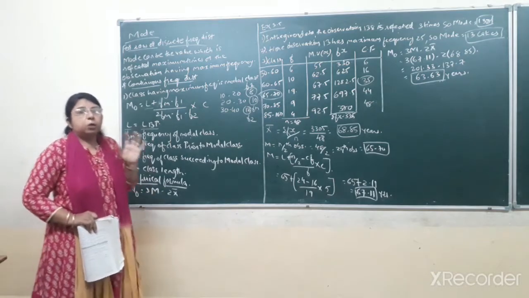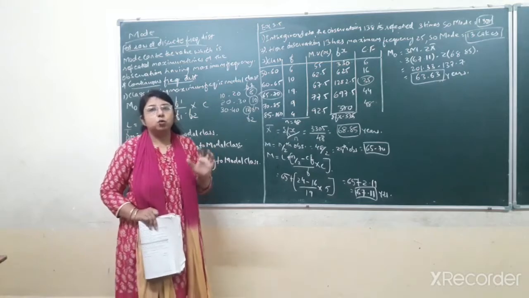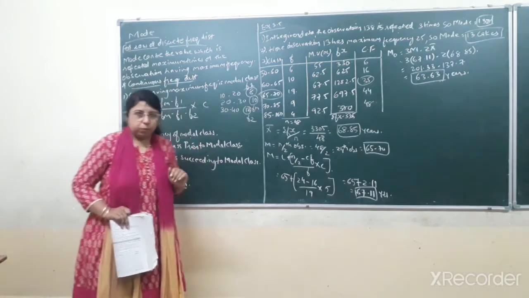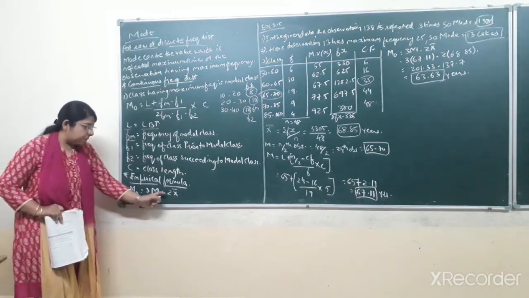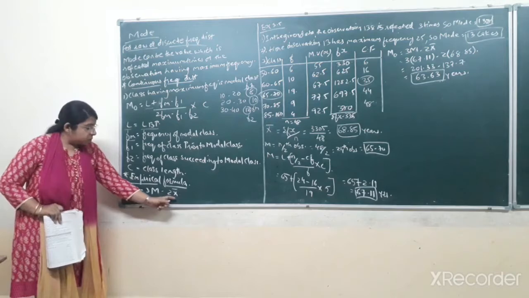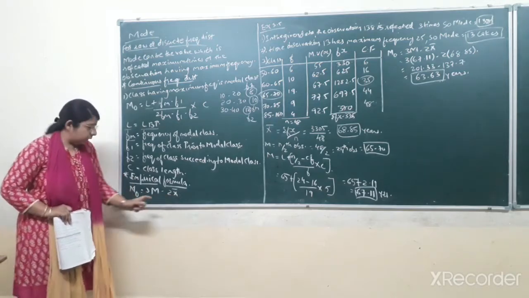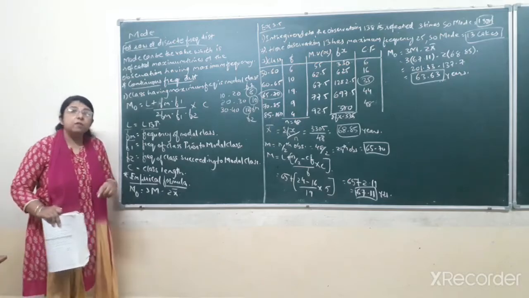because according to the data you can identify which formula has to be applied in the given sum. Now the empirical formula is mode is equal to 3M minus 2x bar. 3M means median and x bar means mean. So 3M minus 2x bar, that is the empirical formula.